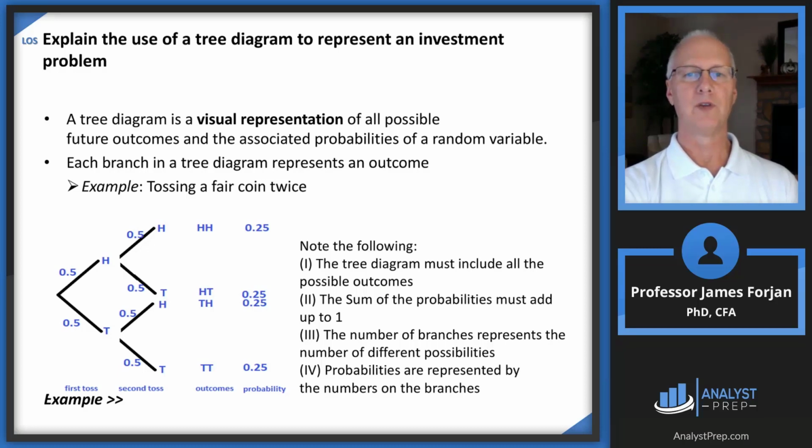All right, so here's a visual representation of all possible future outcomes. Here's the simple example. Let's suppose that we're going to toss a coin 2 times. All right, so here we are all the way at the left.